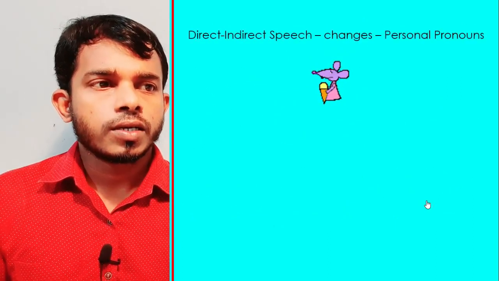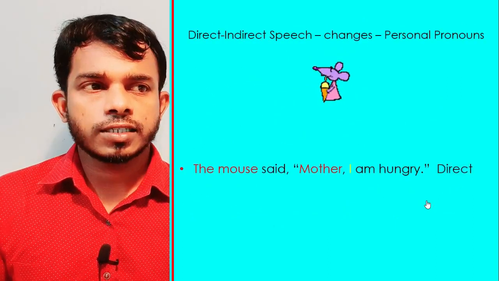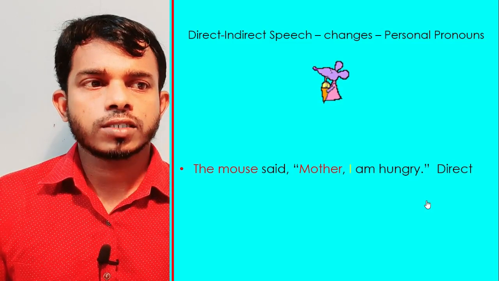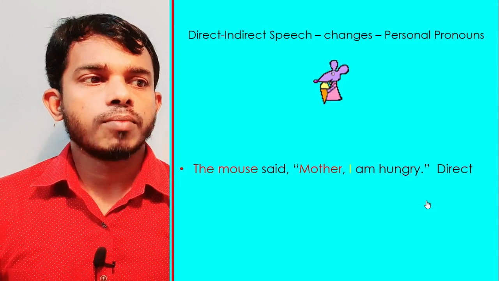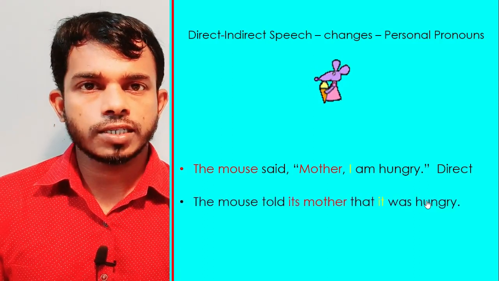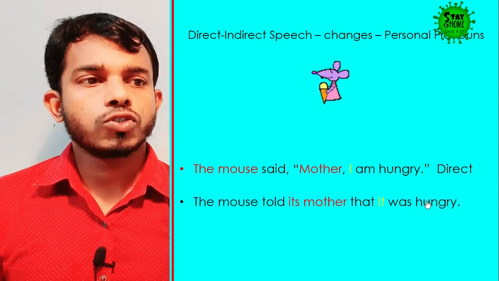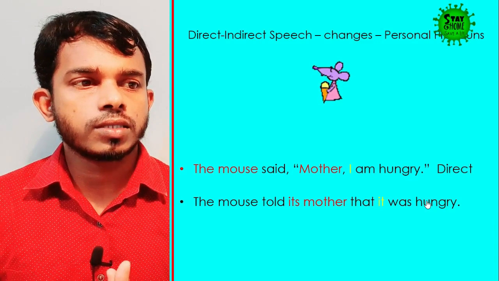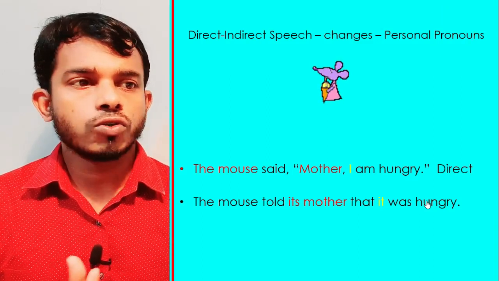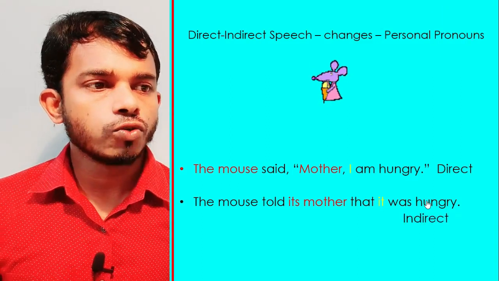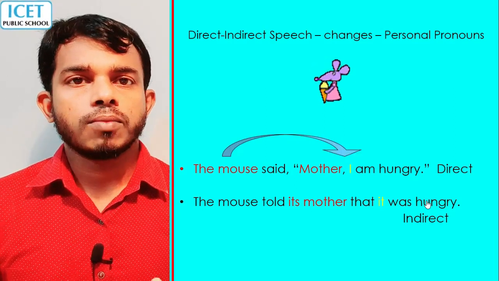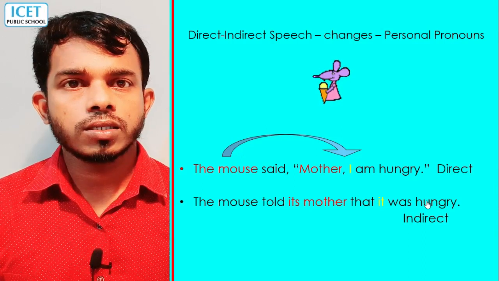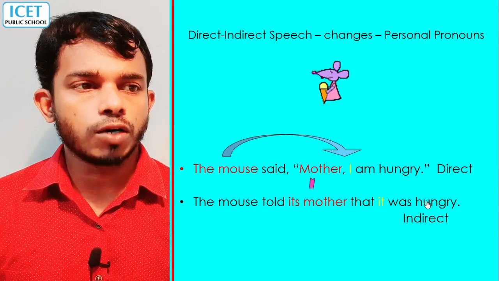And now, direct and indirect speech in personal pronouns. The mouse said, "Mother, I am hungry." That is a direct speech example. So the mouse told its mother that it was hungry. Here in indirect speech, "the mouse" is the speaker, and I means the mouse.